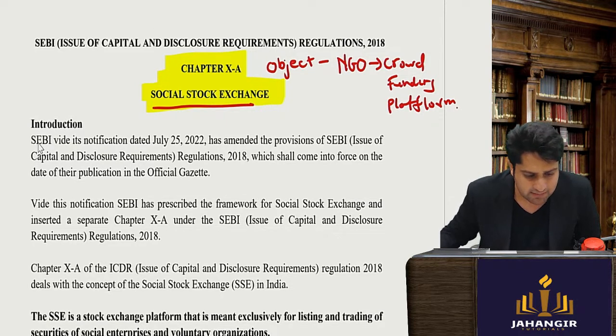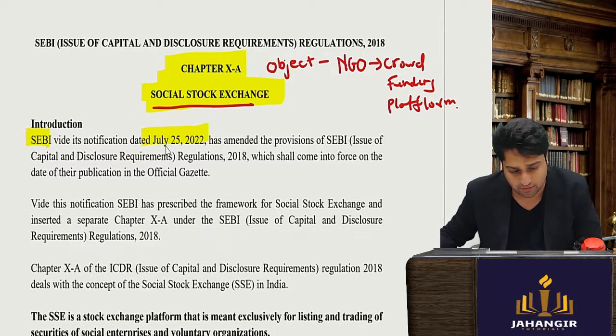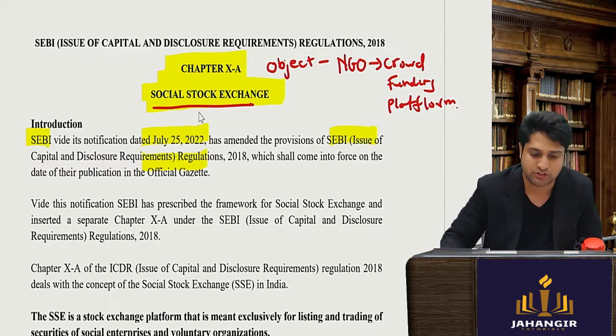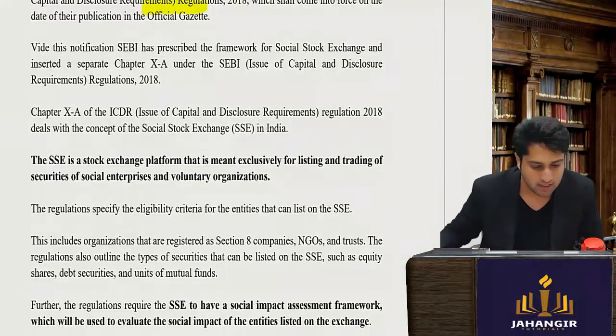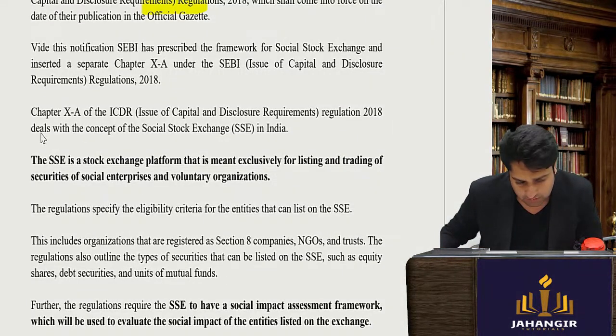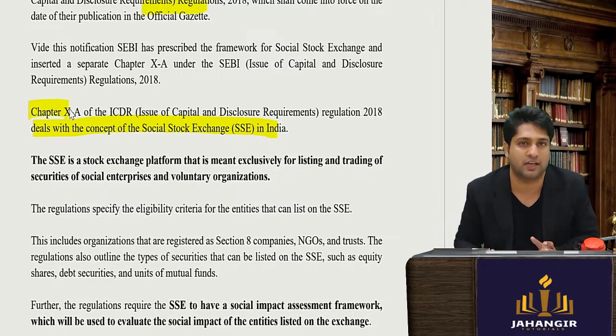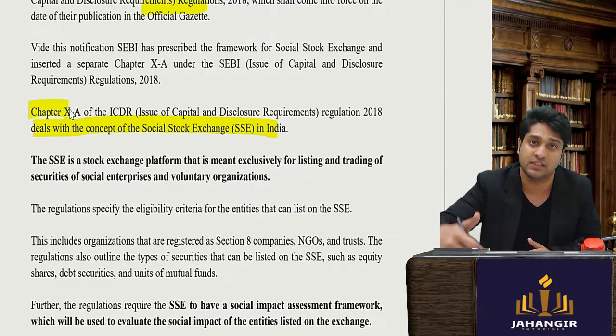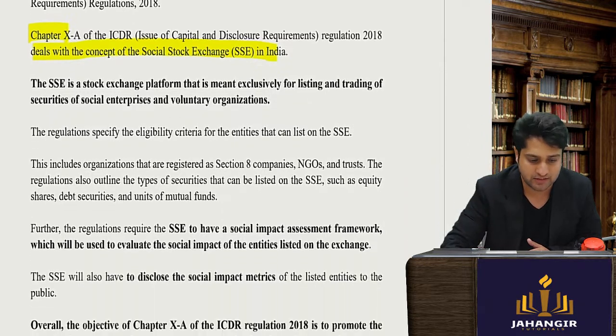Now, SEBI, by its notification dated 25th July, amended the ICDR regulations and introduced Chapter 10A. Now, Chapter 10A deals with the concept of social stock exchanges, where socially driven companies will get listed and raise funds.